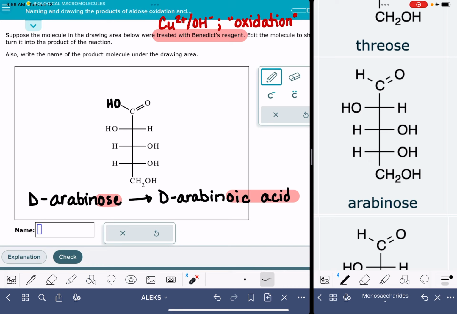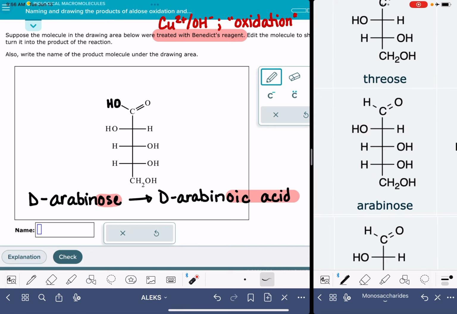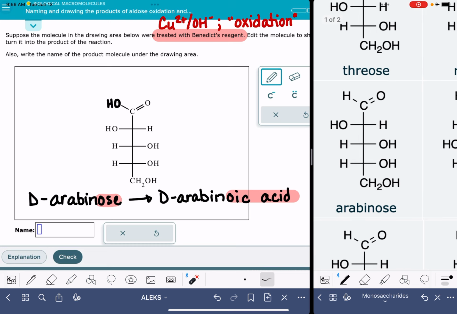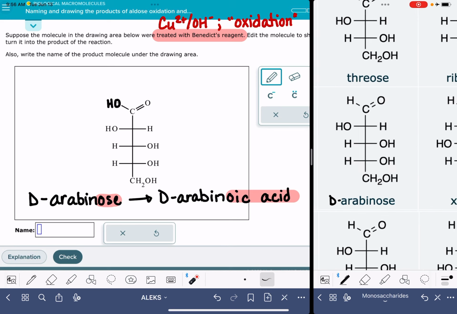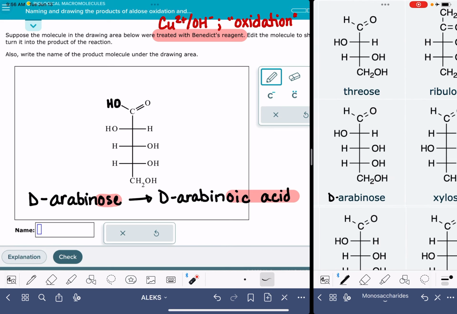Now I do want to say as a side note that in ALEKS's data table, all of the monosaccharides are listed as the D version, even though it doesn't specifically say that in their names. If you had L-arabinose, you would have just the total mirror image of this molecule. So this is what L-arabinose would look like. Everything in the center portion of the molecule would just be reversed.